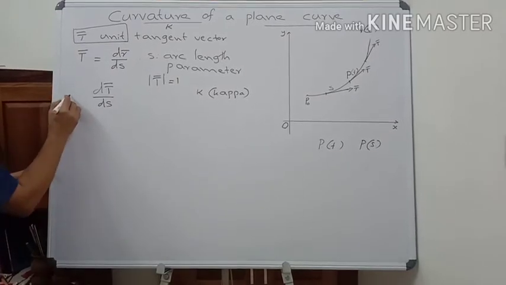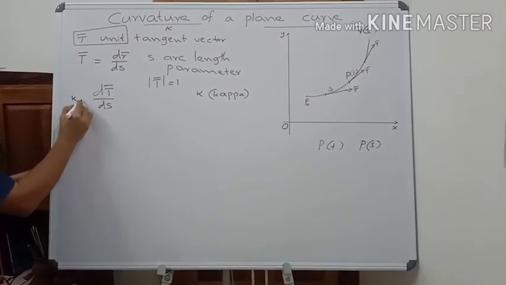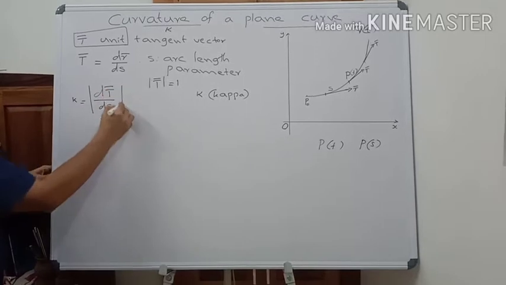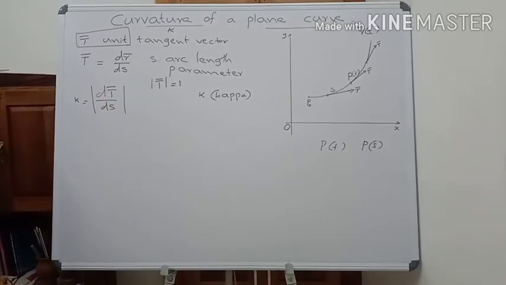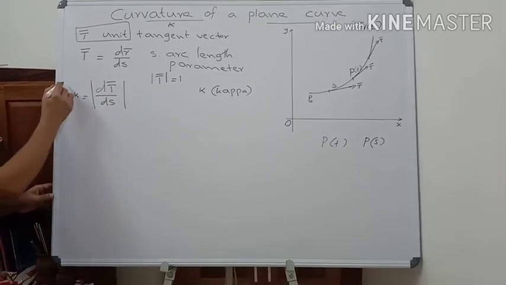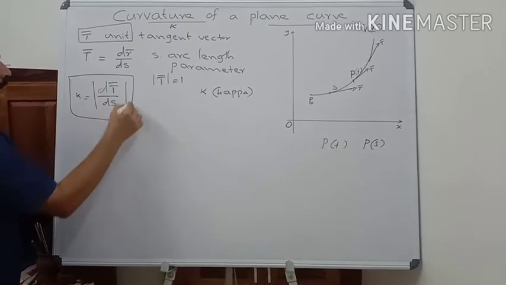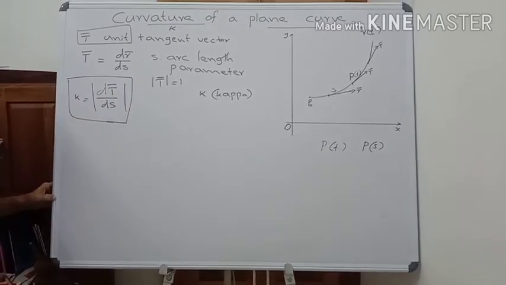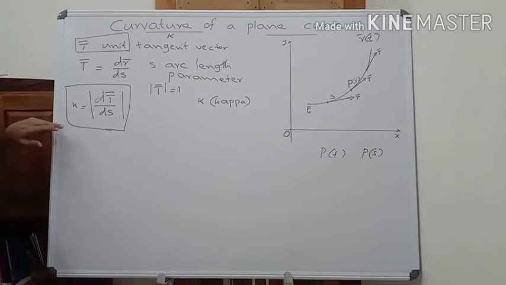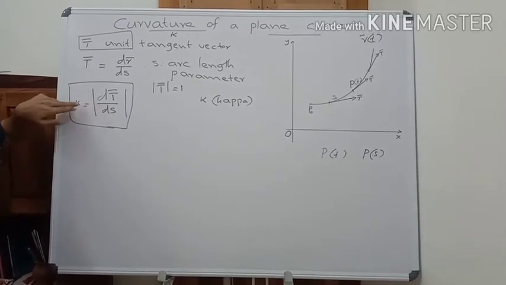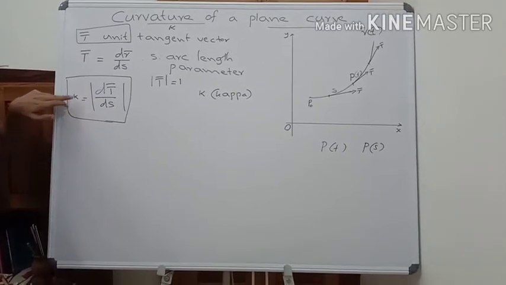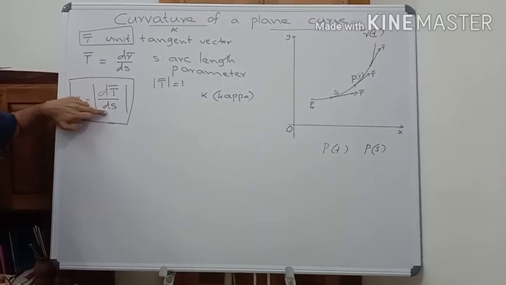Thus, kappa equal to mod dt bar by ds. This is the definition of curvature. And here, in this definition, we take dt bar by ds.